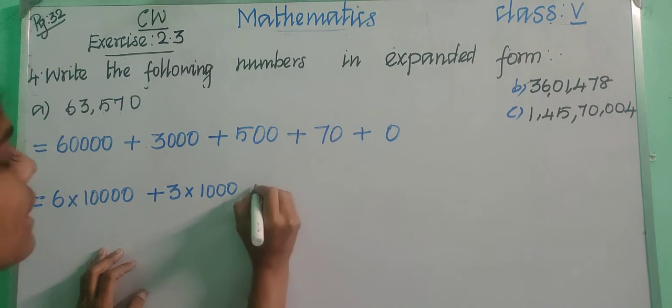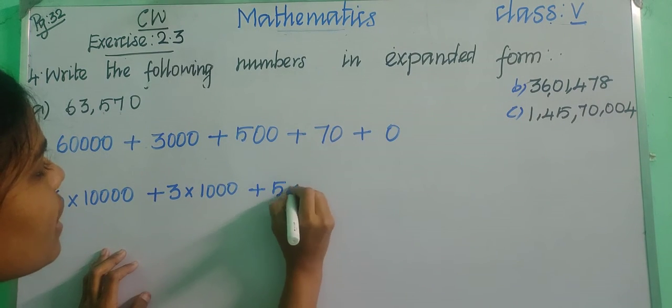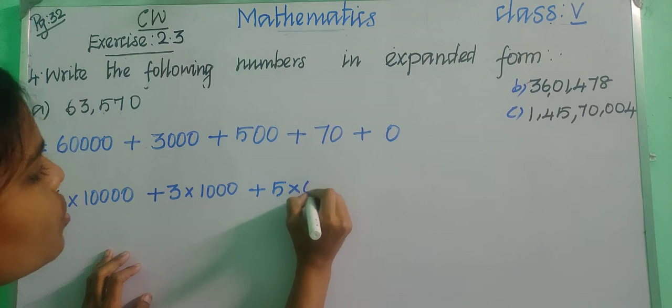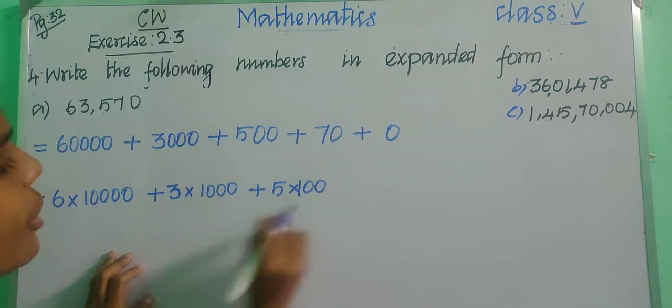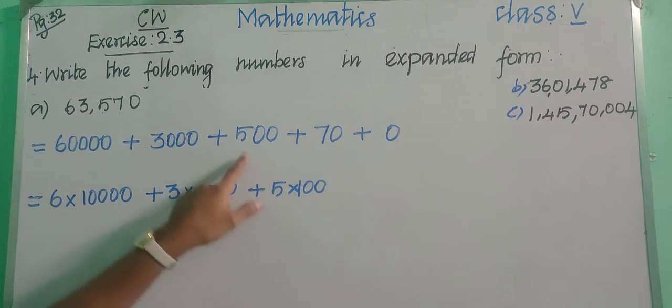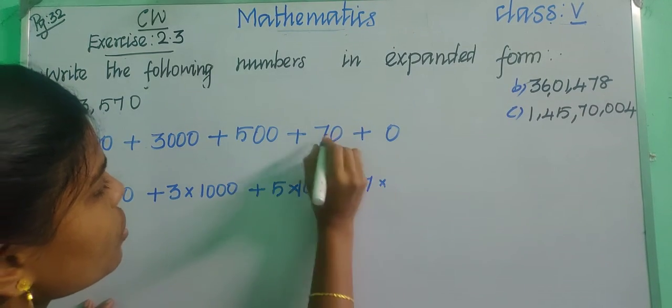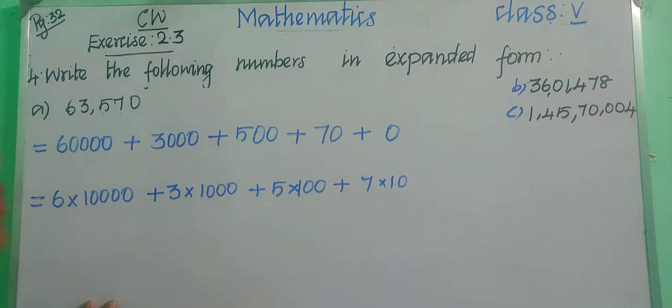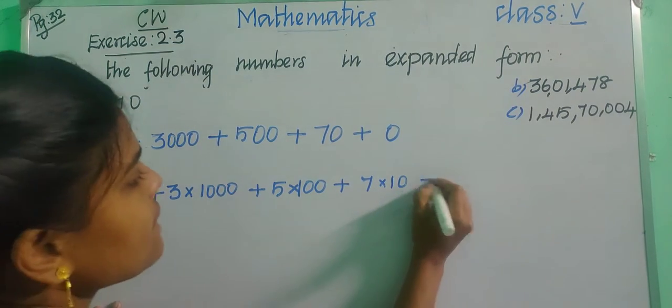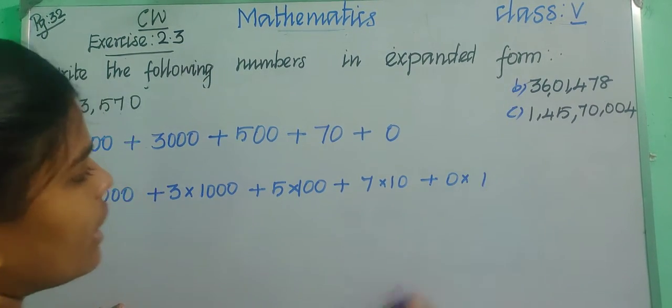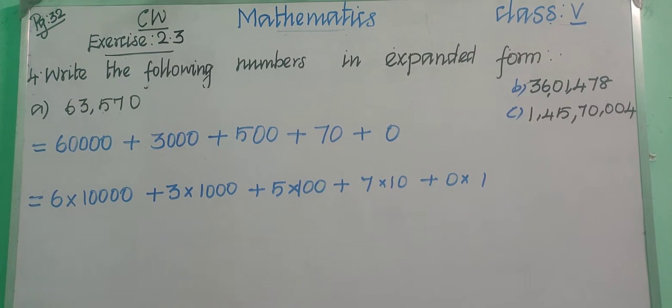Okay, children, and put plus 5 into how many zeros? 2 zeros. Okay, 5 into 100, that is 500. Okay, at the last we are having 7 into only 1 zero. So 7 into 10, 70 plus 0 into 1. Okay, children. So at the last, what will you do? That's it. We got the expanded form, right?